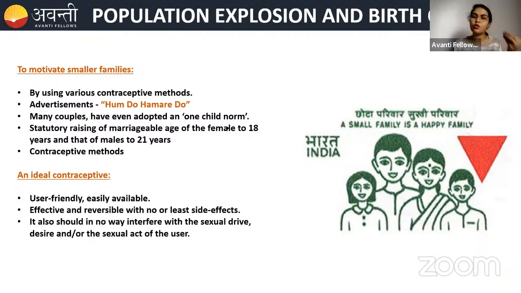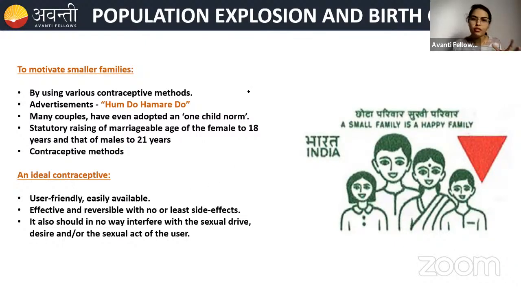And many couples have also adopted the one child norm. They'll have only one child, that is enough for them. Also, ages have been given: 21 is the minimum age for a boy and 18 is for a girl.